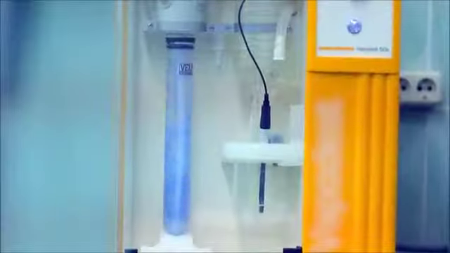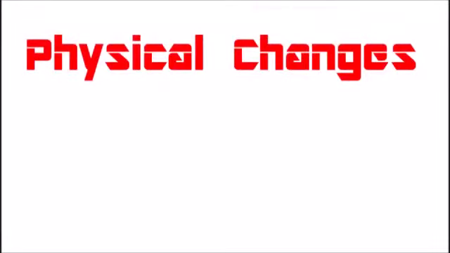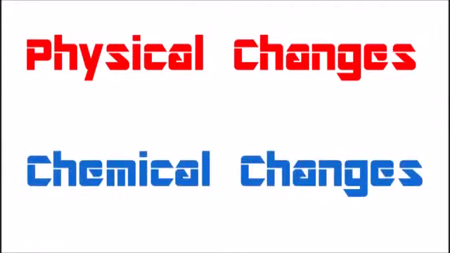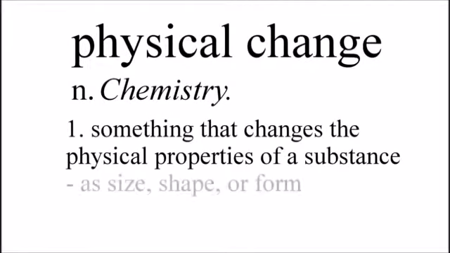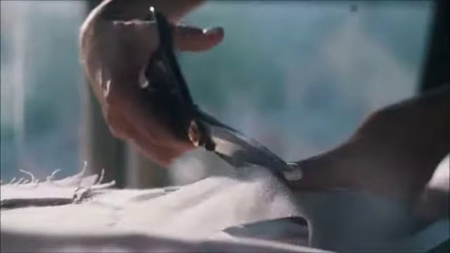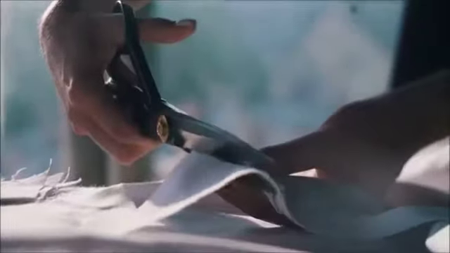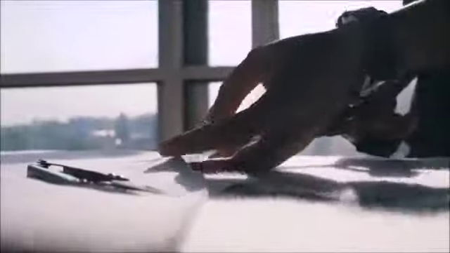In chemistry, most changes are divided into two categories: physical changes and chemical changes. A physical change is something that changes the physical properties of an object or substance, like size, shape, or form. Cutting a piece of cloth is an example of a physical change. Even though the cloth changes shape and size when it is cut, it does not create a new substance.